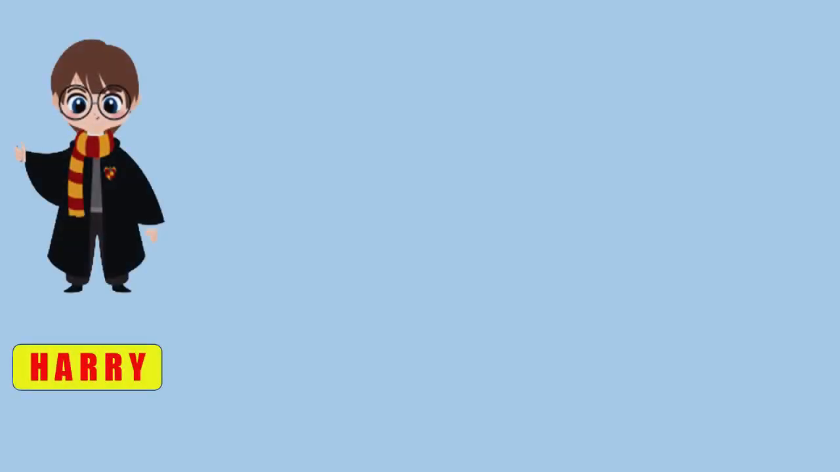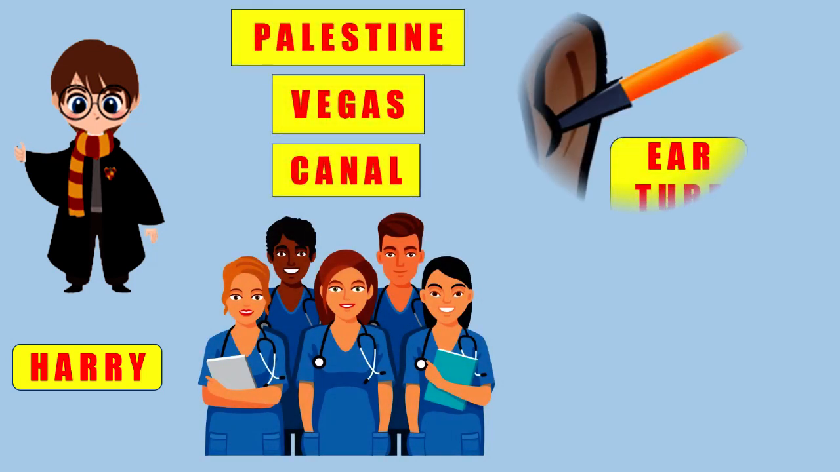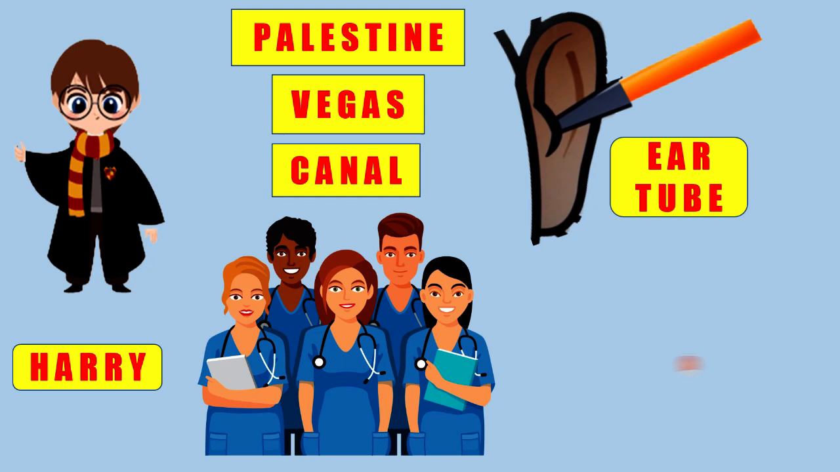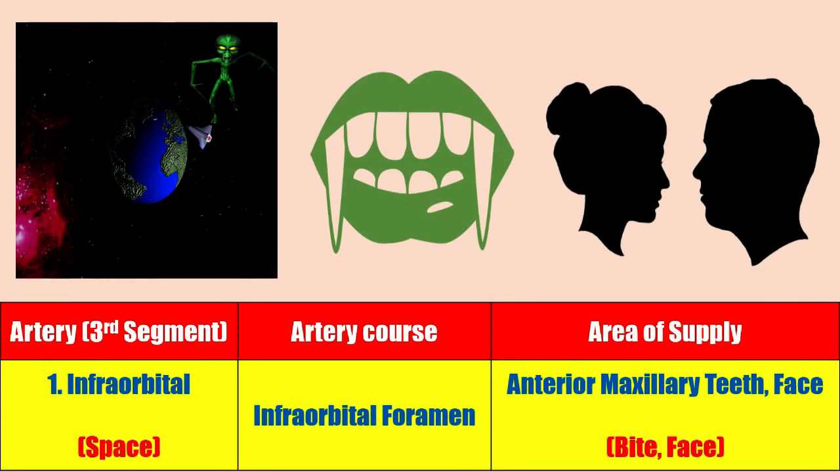Harry consulted top doctors in Palestine, Vegas and Suez Canal for getting the tube operated from his uncle's ear and operating upon the damaged nasopharynx of his aunt. We are through with the story relevant to the third segment branches. Now it's time for the story connect.